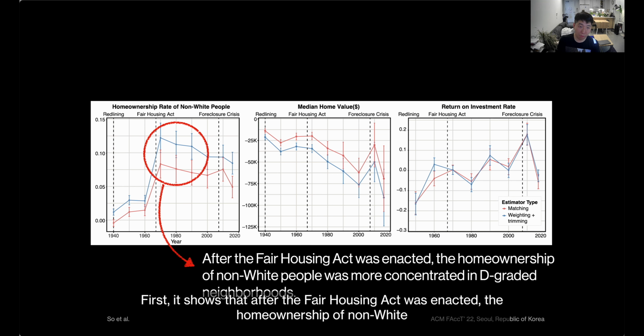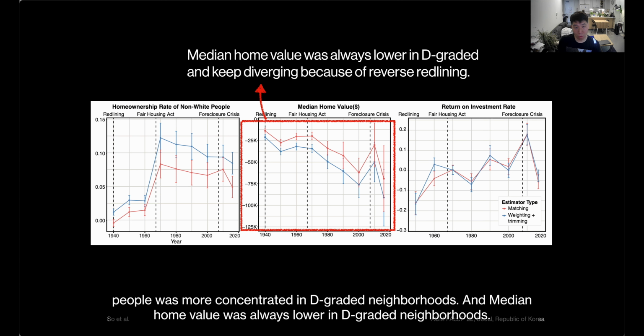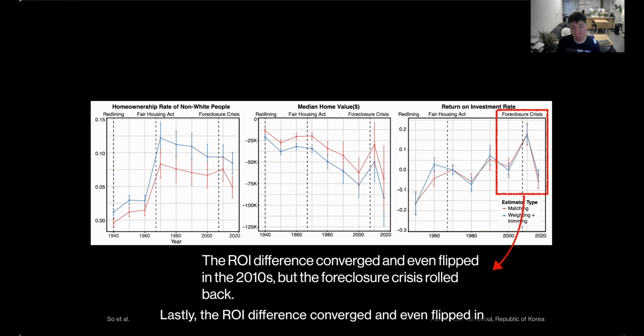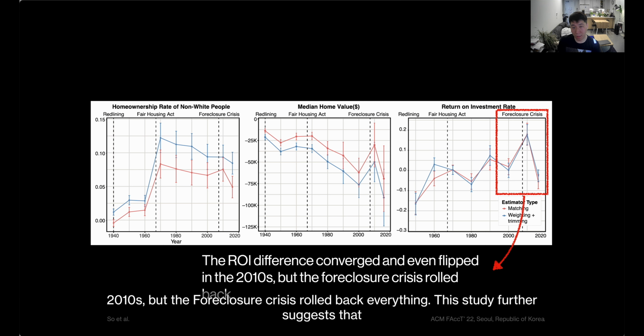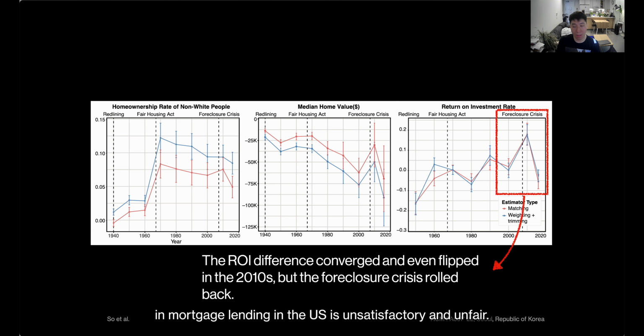First, it shows that after the Fair Housing Act was enacted, the home ownership of non-white people was more concentrated in the gray neighborhoods. And median home value was always lower in the gray neighborhoods. And lastly, the ROI difference converged and even flipped in the 2010s, but the foreclosure crisis rolled back everything. So this study further suggests that without bringing historical context, applying only fairness criteria in algorithmic decision making in mortgage lending in the US is unsatisfactory and unfair.